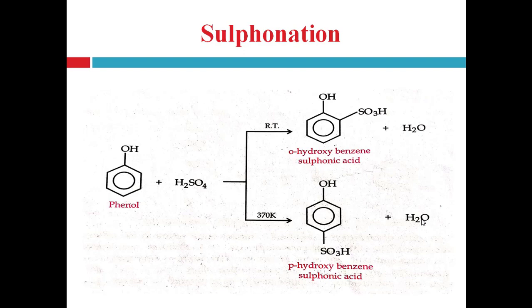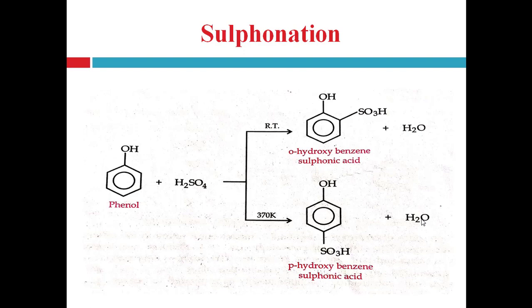First, when phenol is reacted with sulfuric acid at room temperature, then it will produce the product ortho-hydroxybenzene sulfonic acid, right? And when phenol is reacted with sulfuric acid at 370 Kelvin, then it will produce para-hydroxybenzene sulfonic acid, right? So here the product is temperature dependent.